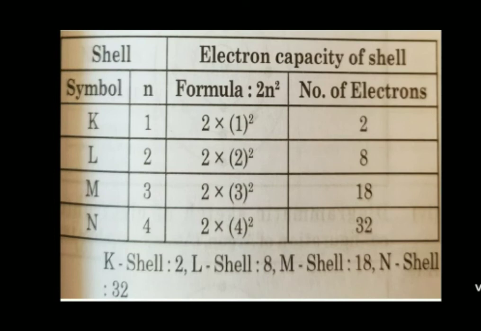Then fourth shell, N shell, as per the formula 2 into n square, 2 into 4 square, 4 square is 16, so 16 into 2 is 32, so 32 electrons. Maximum capacity of holding electrons of the fourth shell or N shell is 32. This is how we get the electronic configuration, or we can say the maximum capacity of holding electrons of each shell.